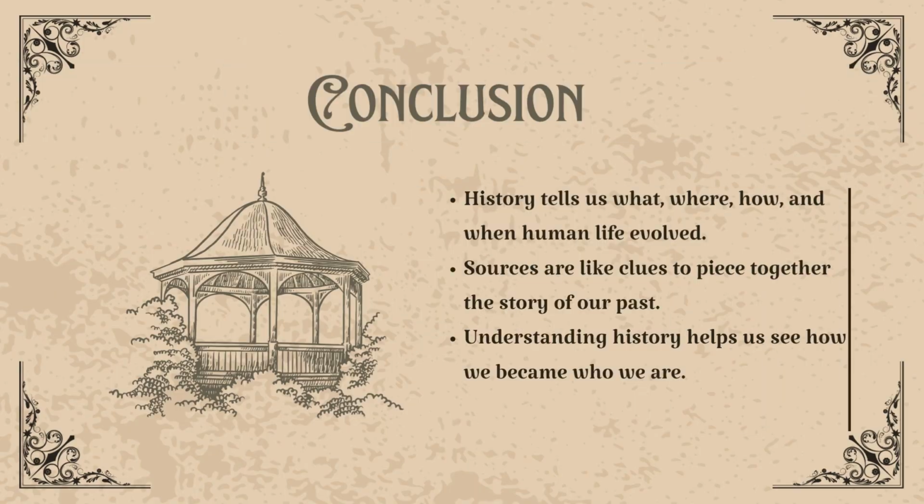So, to wrap up, history is not just about memorizing dates or kings. It's about understanding how humans lived, learned, and changed over time. From the first gatherers along the Nirmala, to farmers, city builders, and travelers. Every clue we find helps us reconstruct our story as humans. That's why this chapter is called What, Where, How, and When. It's the foundation of studying history itself.